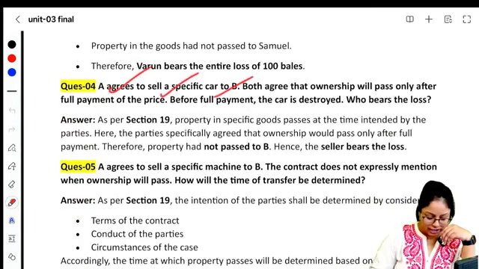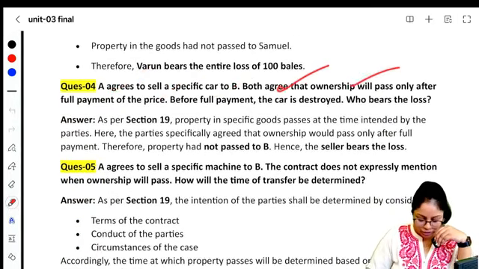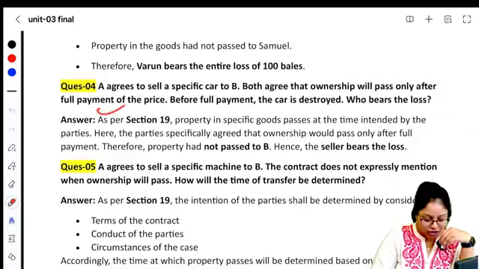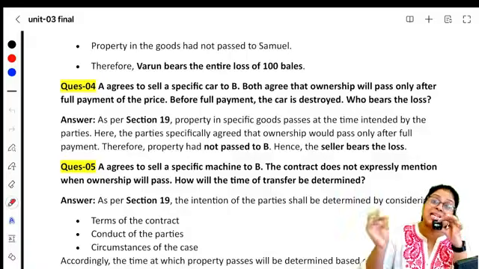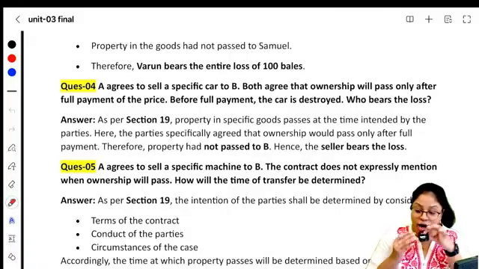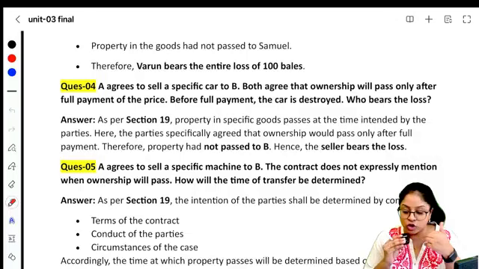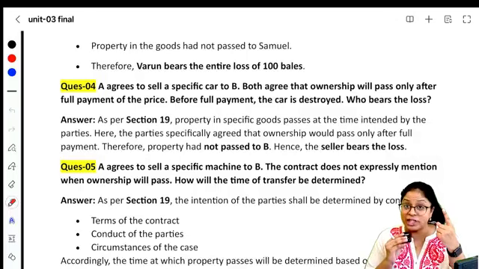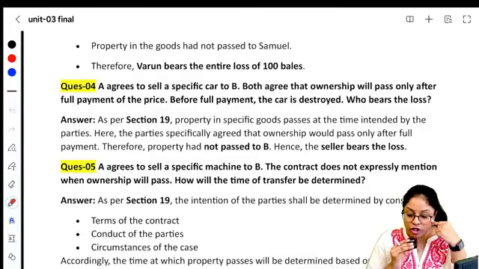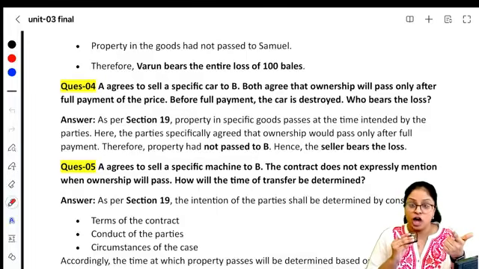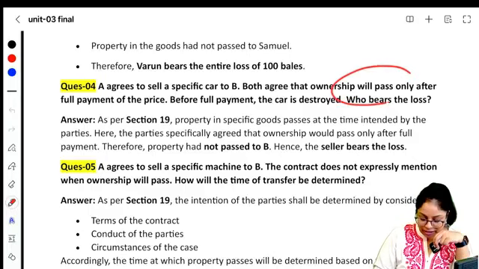Next is A agrees to sell a specific car to B. Both agree that the ownership will pass only after the full payment of price. Here they have explicitly agreed, so through the contract you come to know. In specific goods, remember section number 19.2. In specific goods, how will you know ownership is passed? Look at the terms of the contract. Look at the conduct of the party. Look at the circumstance of the case.